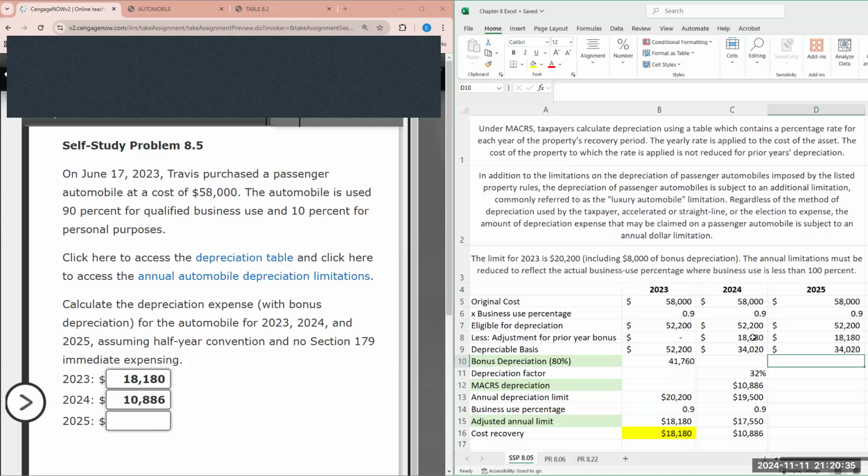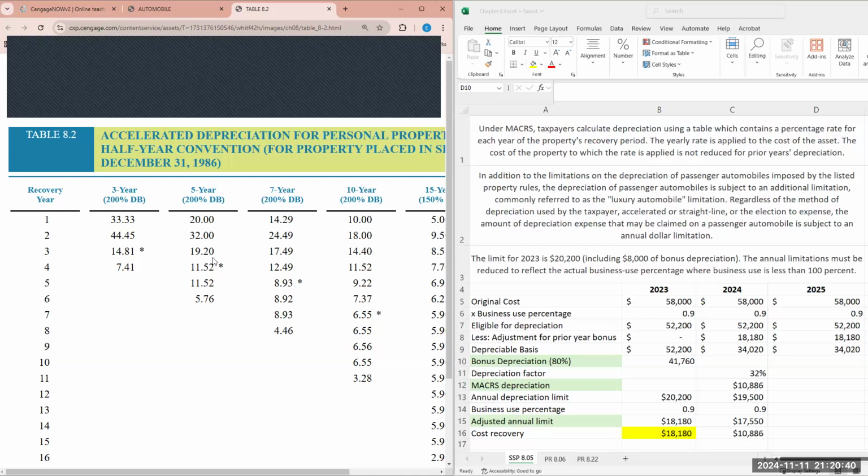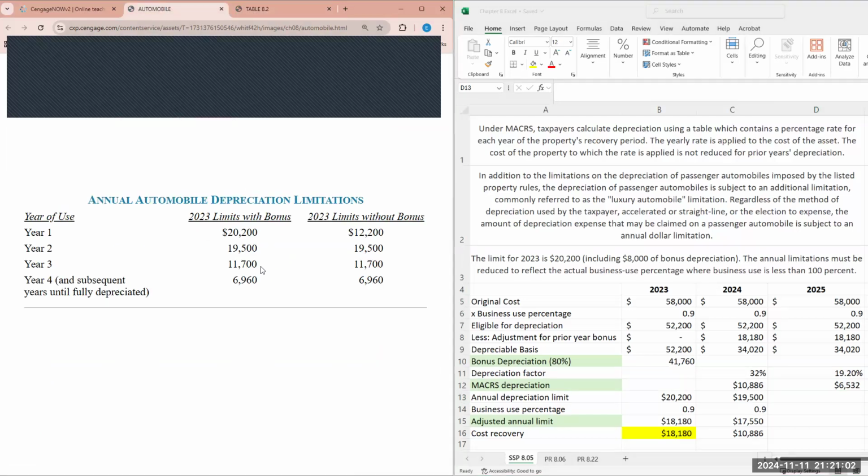So we do the same thing that we did for 2024. We go to the depreciation table. This is the third year. So the depreciation factor would be 19.2%. So in order to calculate the MACRS depreciation, it's our depreciable basis multiplied by the depreciation factor. So that gives us $6,532 MACRS depreciation.